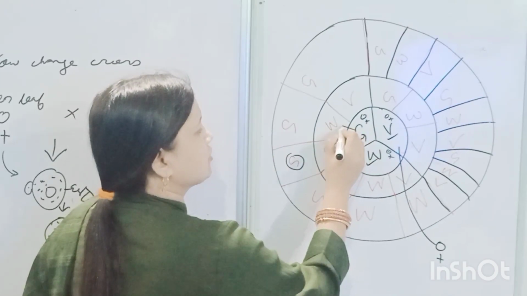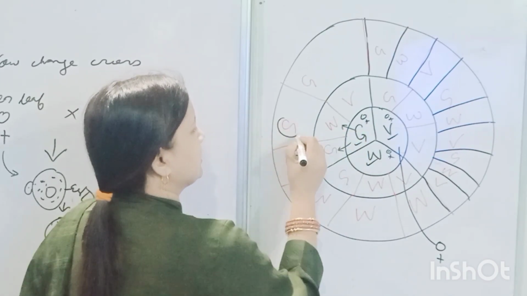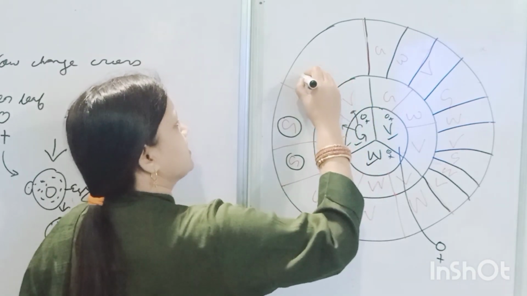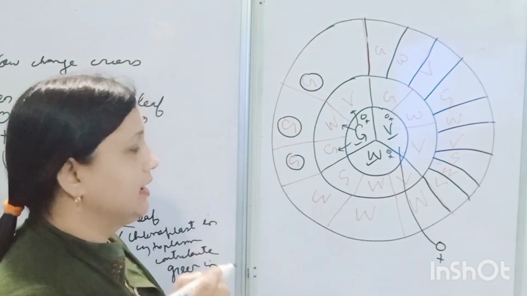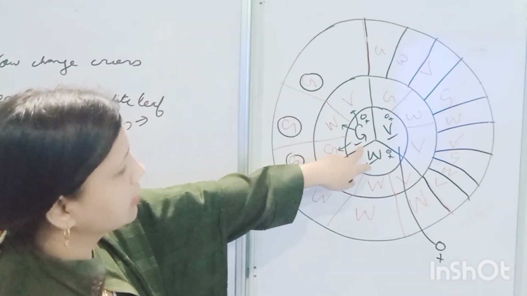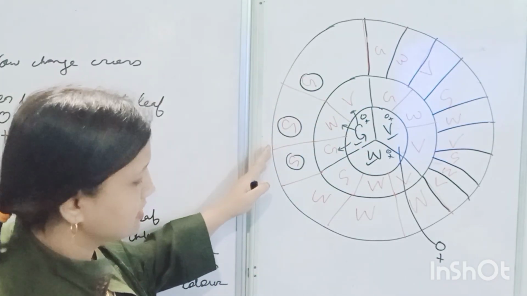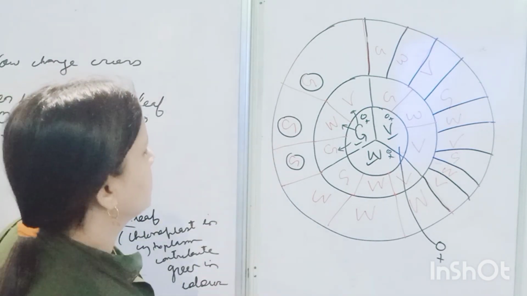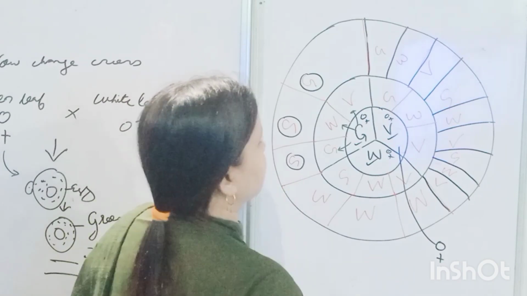When the green is crossed with the white, the resultant is again green. When the green is crossed with the variegated, again the resultant is green. Why? Because the female has green. So the resultant plant which is coming from the cross is green in color.